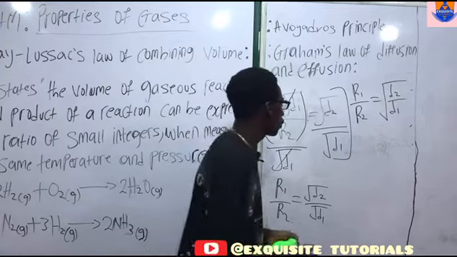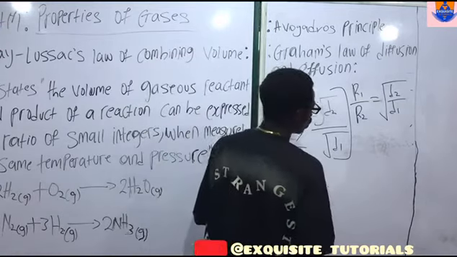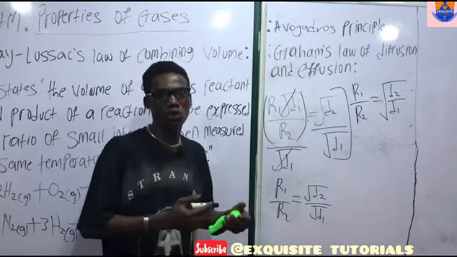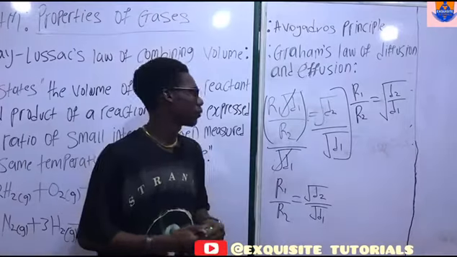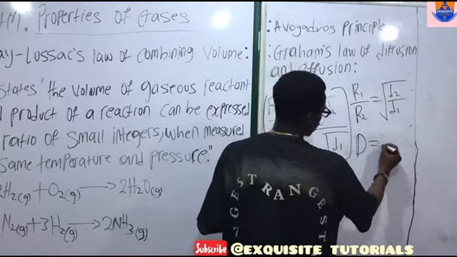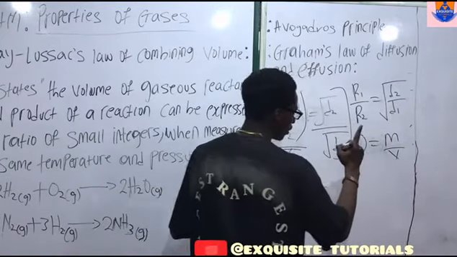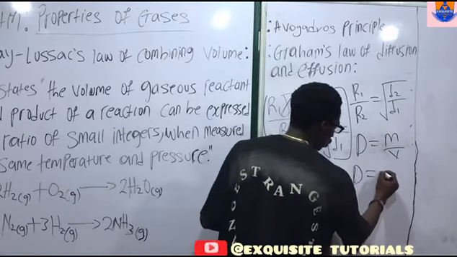Okay, so now we can go further. There is also an equation under Graham's law of diffusion which is talking about the molar mass of the compound. Remember, density is equal to mass over volume. Now at 1 liter of a gas, density is equal to its mass.